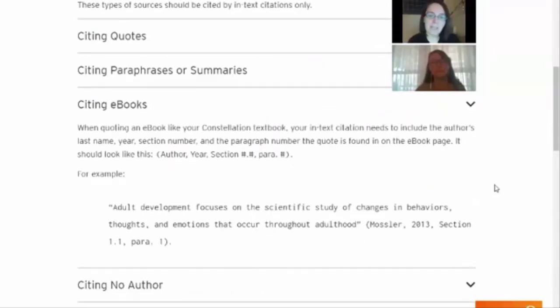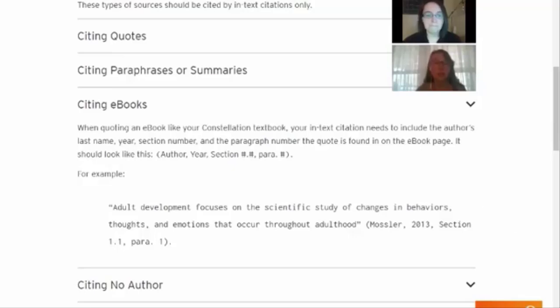So ebooks, like many other electronic sources, do not include page numbers, which can make citing a direct quote more difficult. So when an electronic source, such as a website, doesn't include a page number, the citation information should still help the reader find that direct quote within the source. So if the student is citing an ebook, for example, she could include the section title or number or the title of the chapter and then the paragraph number of that section where the quote is found.